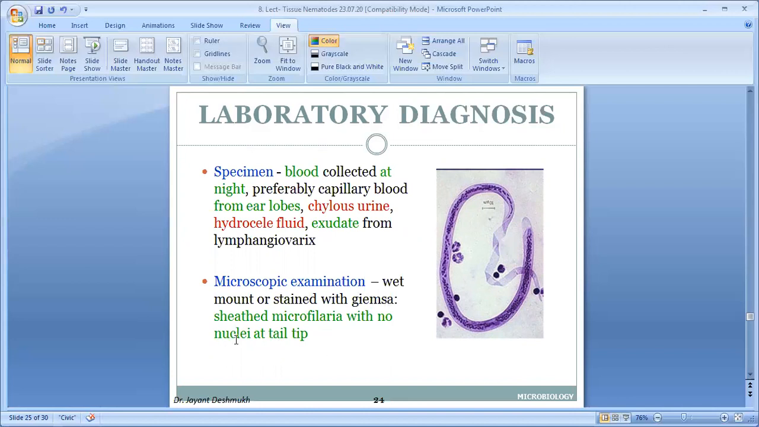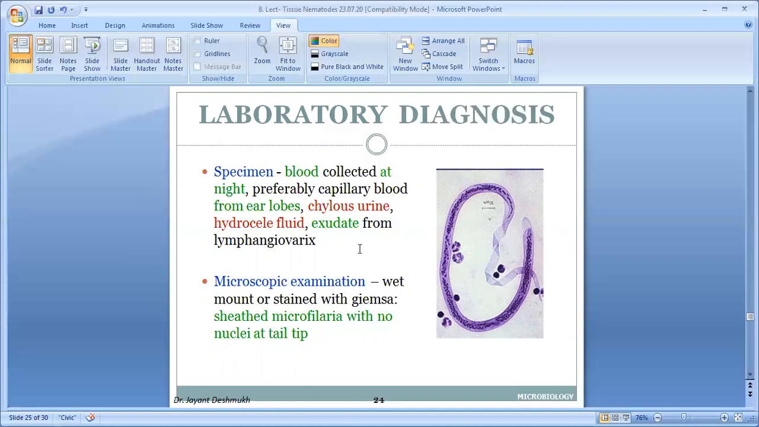This is the identification of Wuchereria bancrofti. Sheathed microfilaria, sheathed and non-sheathed. Sheathed is one characteristic feature. Second, no nucleus at the tail tip, that indicates it is Wuchereria bancrofti. If nuclei are present till the tail tip, that is Loa loa, and if only 2 points are present, 2 dots, that is Brugia. So when you write a laboratory diagnosis, draw the diagram, write the characteristic features, sheathed and no tail tip nuclei. This green color is very important.